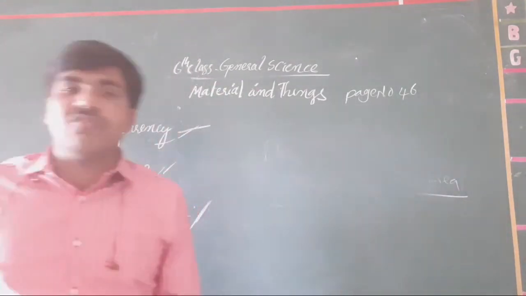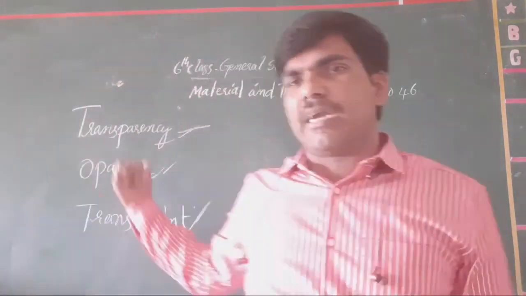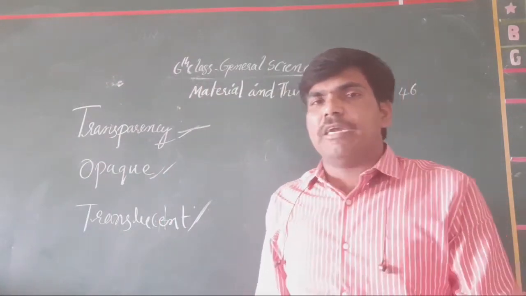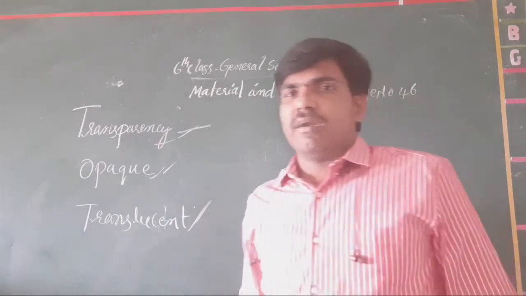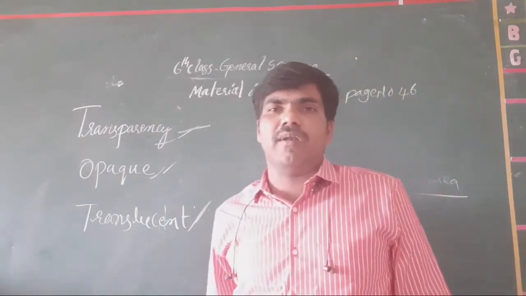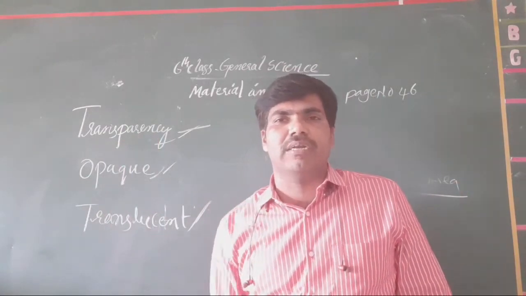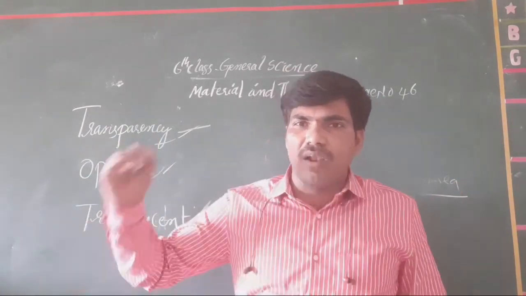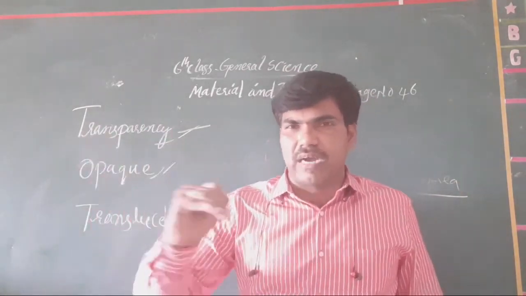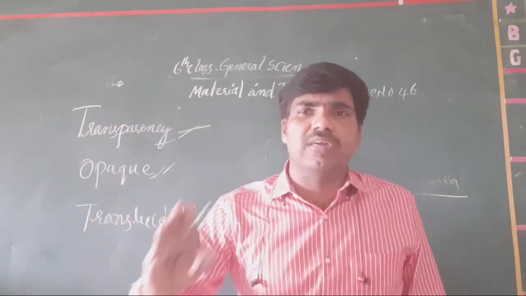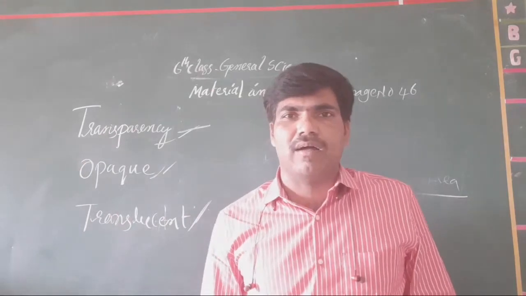Now, did you understand about transparent, opaque and transient? I hope you understood. Once again I repeat it, then I conclude. Transparent media is that which allows the light through it. That is called transparent media. That which does not allow the light through it is called opaque media.